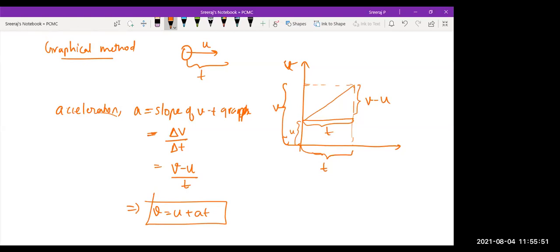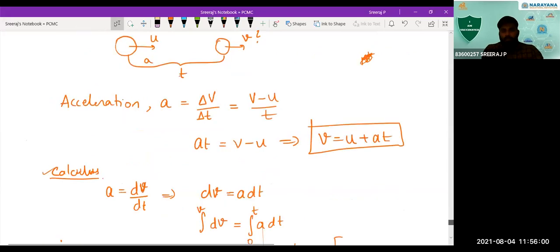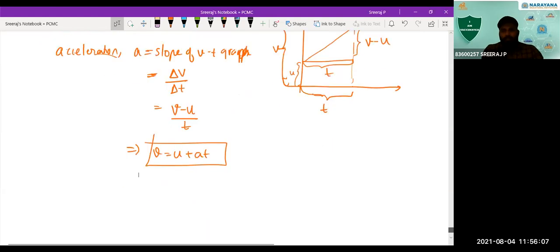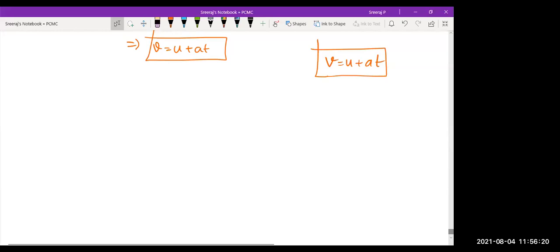Is that clear to you? So the three methods you can just see here once again. Directly we use the equation of acceleration and derive it. Secondly, by the method of calculus we derive it, and thirdly graphically. So the important thing is our equation of motion. The first one we derived is v is equal to u plus at. Is it clear to you all? Okay, let's get into the second discussion.